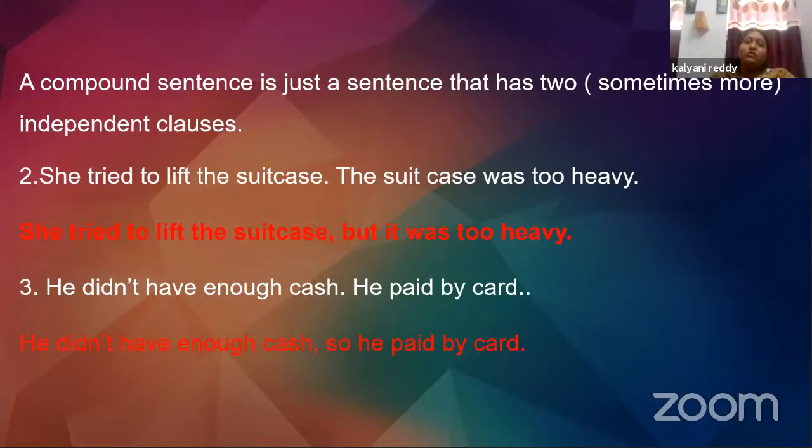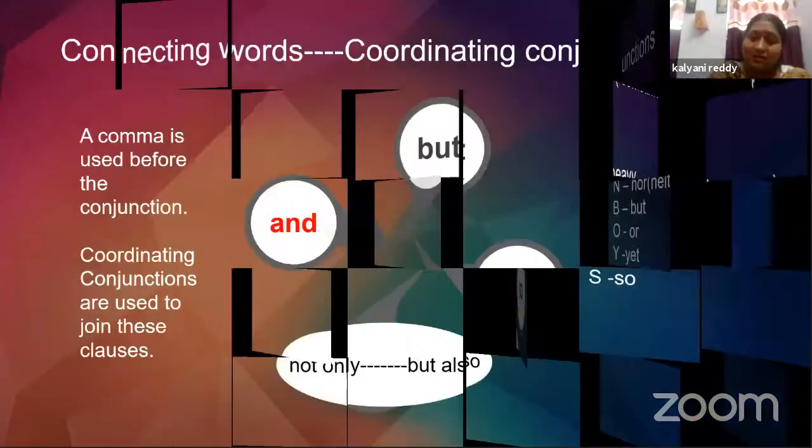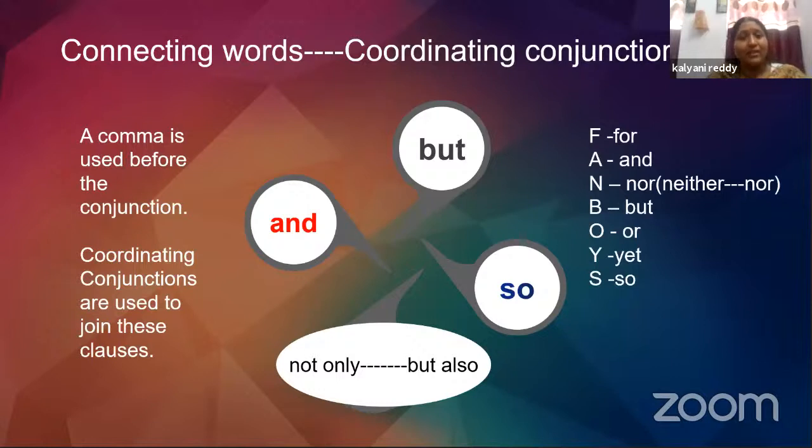So this is how we can join two independent clauses and make compound sentences. All right. We were talking about connecting words like but and so, isn't it? These words are called coordinating conjunctions. So what are they called? They are called coordinating conjunctions.